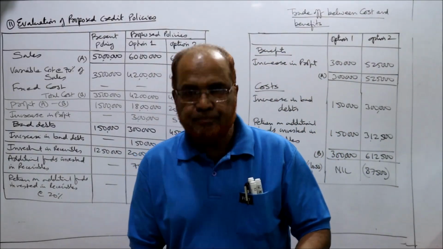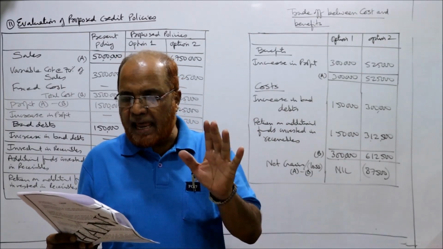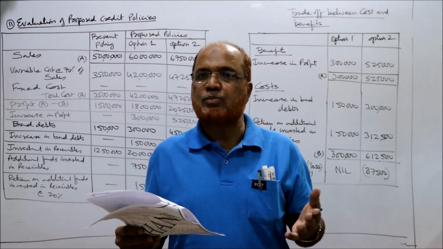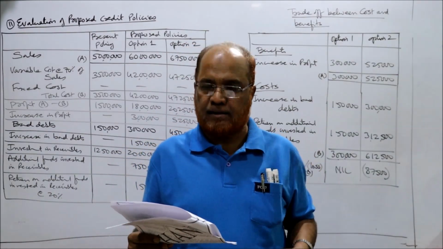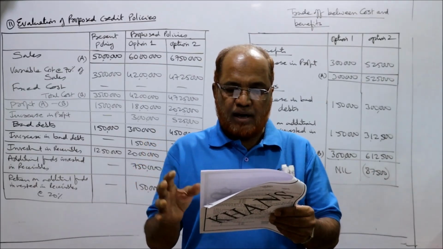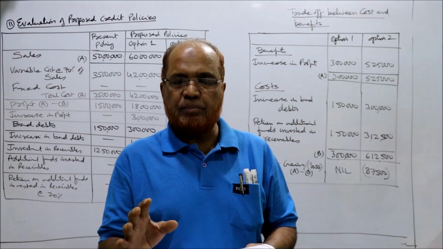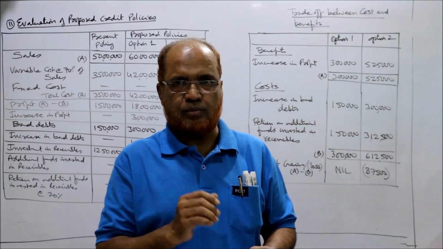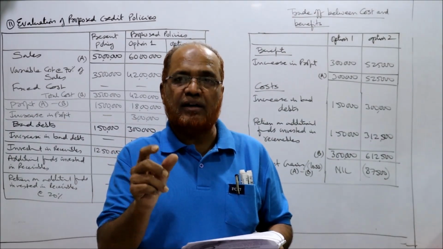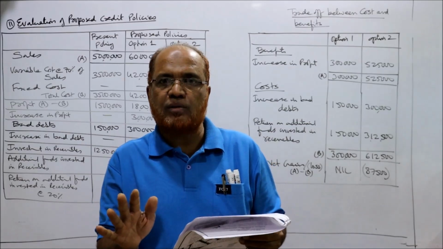So problem number 11. PQR Limited is considering relaxing its credit policy and evaluating two proposed policies. Relaxing means extending. Currently the firm has annual credit sales of 50 lakh rupees and account receivable is 12 lakh 50,000. Account receivable means investment made in receivables. In the previous problem we calculated investment made in receivables, but in this problem it is given directly. Calculate करने की जरूरत नहीं है.